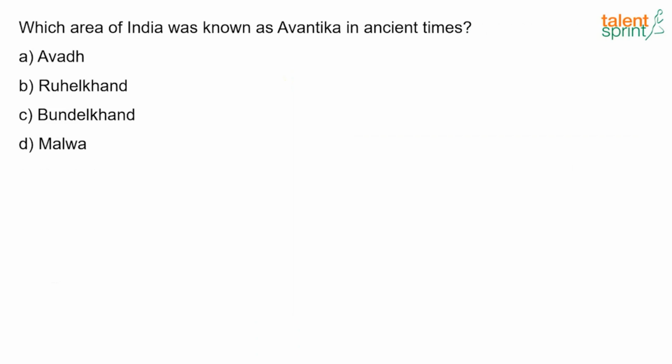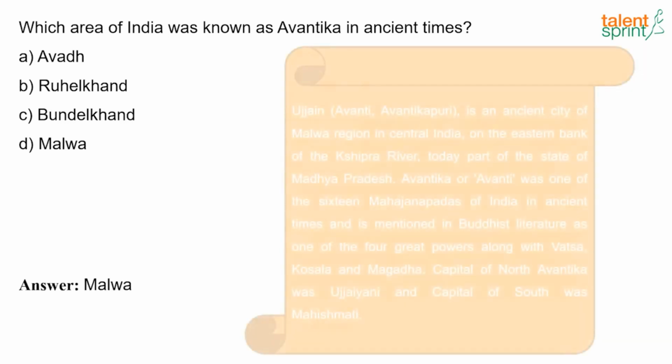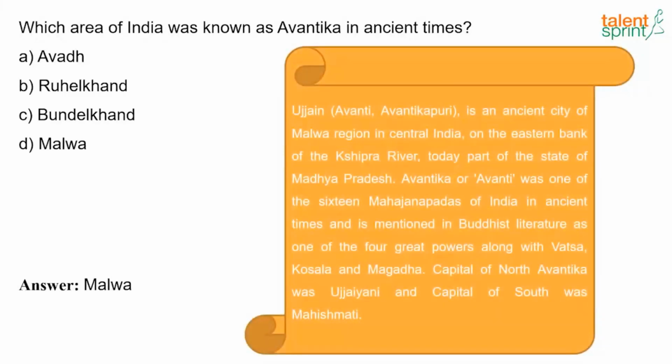Now the next question. Which area of India was known as Avantika in ancient times? So what's the answer? It's Malwa. So Ujjain, that is Avanti, and Avantikapuri is an ancient city of the Malwa region in central India on the eastern bank of the Shipra river, and today part of the state of Madhya Pradesh.